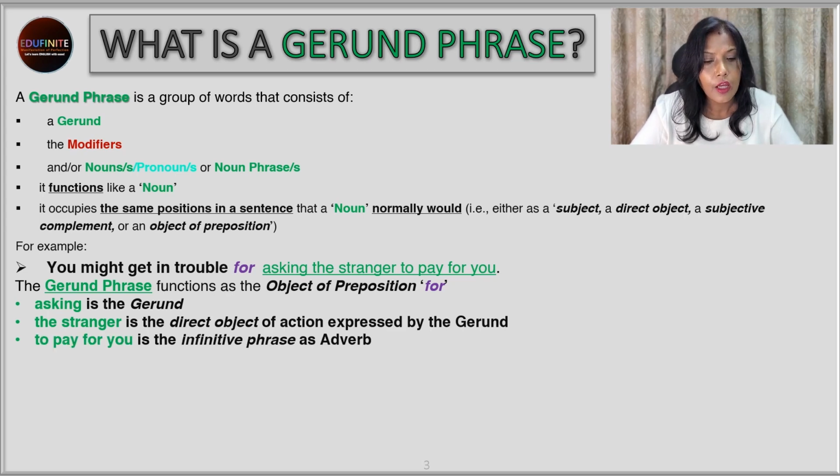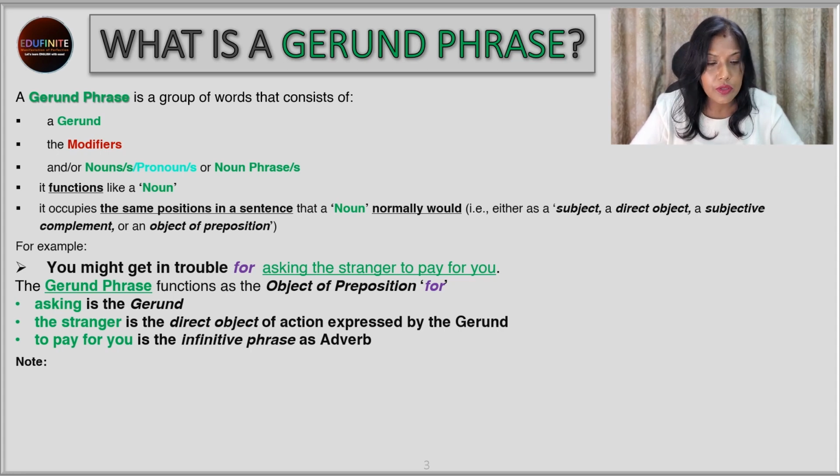The stranger. To pay for you is the infinitive phrase as adverb, because it begins with to. So it's the infinitive phrase. And asking the stranger what? To pay for you. That means to pay is telling us more about what you are asking. So that is the adverb. It works as an adverb.